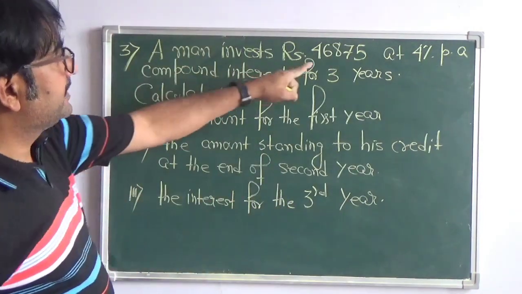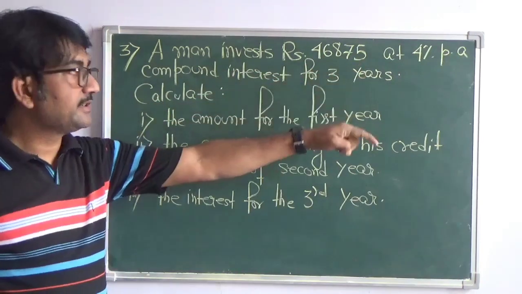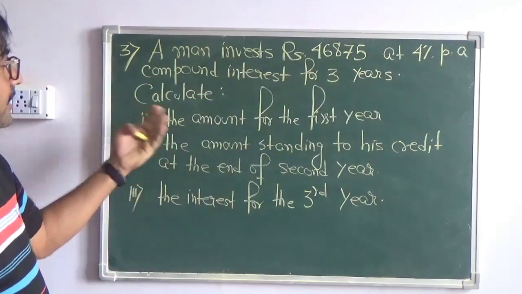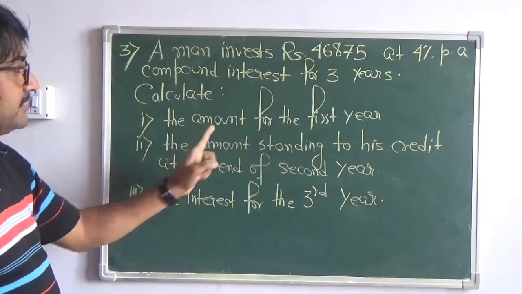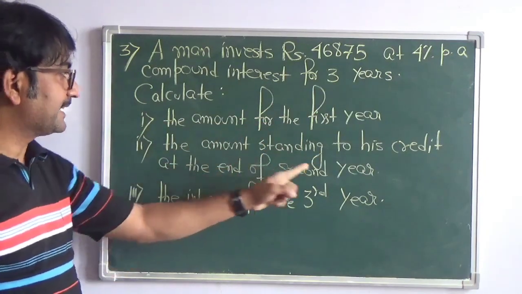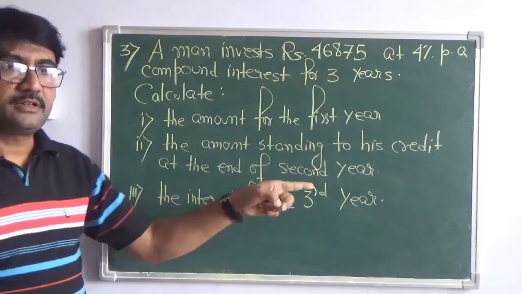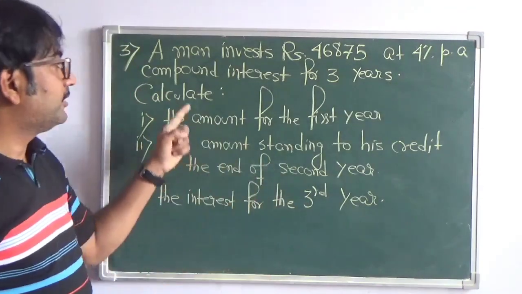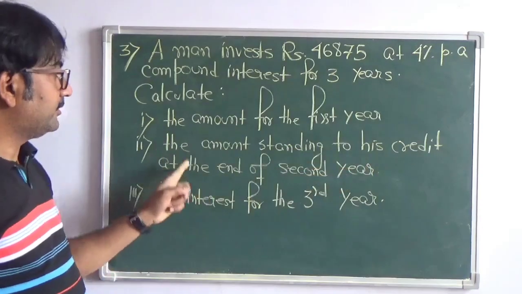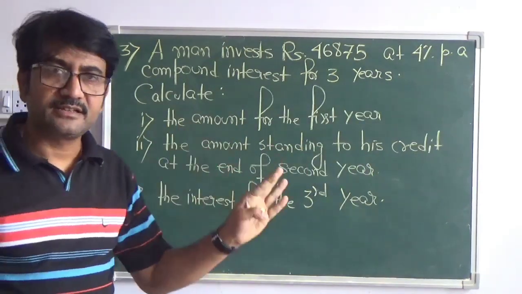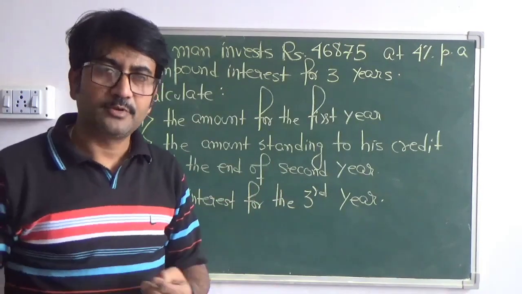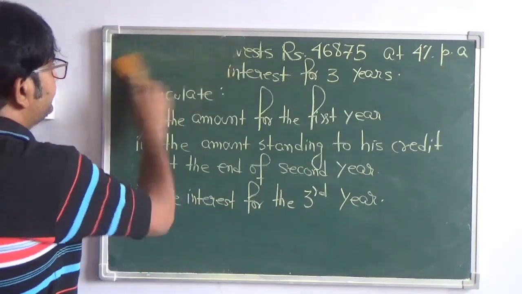So a man invests rupees 46875 at 4% per annum, compound interest for 3 years. Calculate the amount for the first year, the amount standing to his credit at the end of second year, and the interest for the third year. That means you have to calculate the amount at the end of first year, the amount at the end of second year, and for the third year you need to calculate only the interest. If you don't calculate the amount, no problem.